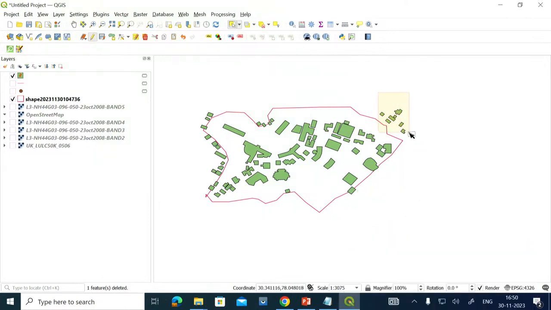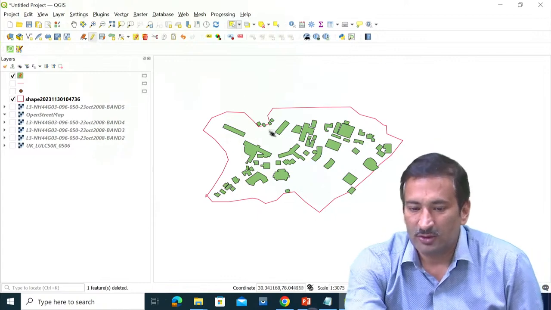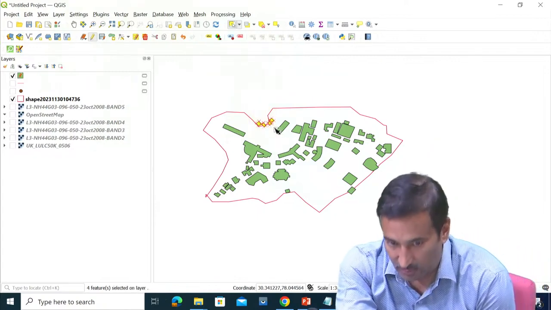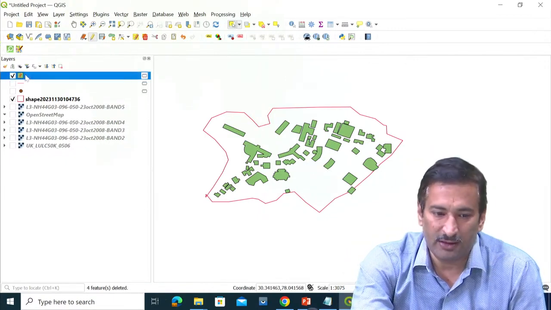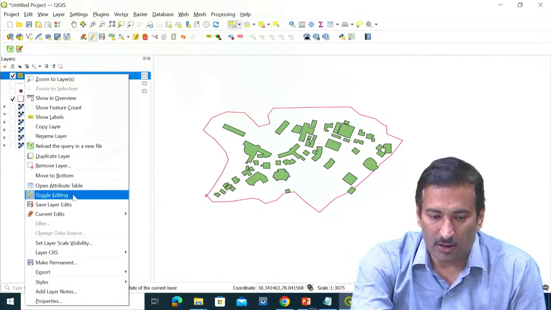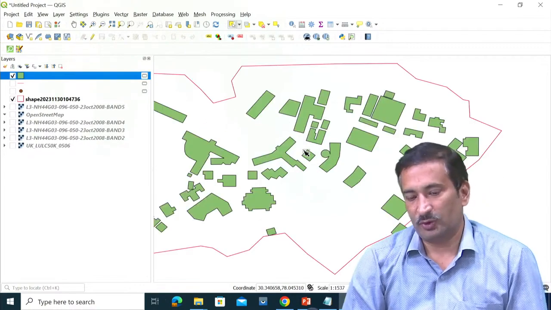So now we are doing some sorts of data cleaning as well. These are also not required. These are also outside the campus. This is also outside the campus. Even these three are also not within it. So you can see these building footprints I am able to get here. Right click, toggle editing, you just save it. So I am able to edit the data also.